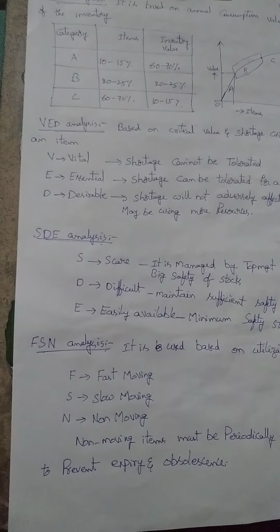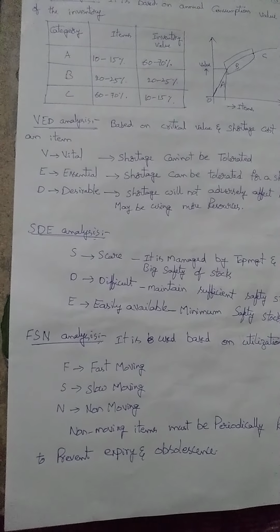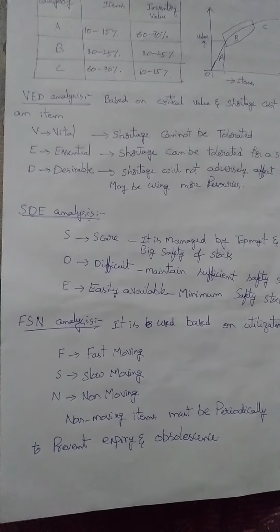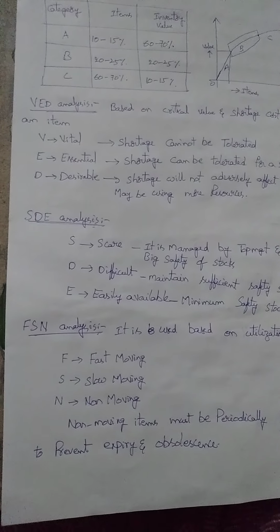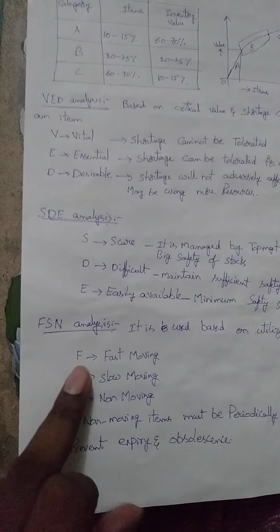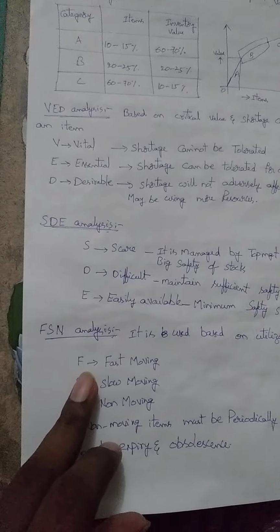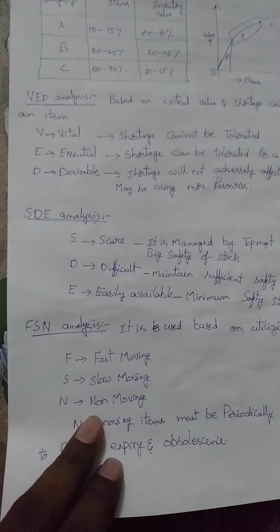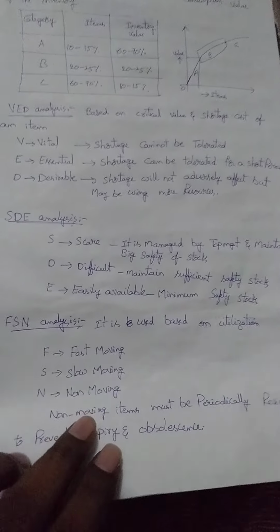And one more better example in the food sector is bread manufacturing, because bread is of perishable nature, maybe perishable within 1 week or within 10 days. So those particular raw materials will be used very quickly, depending on the production point of view.